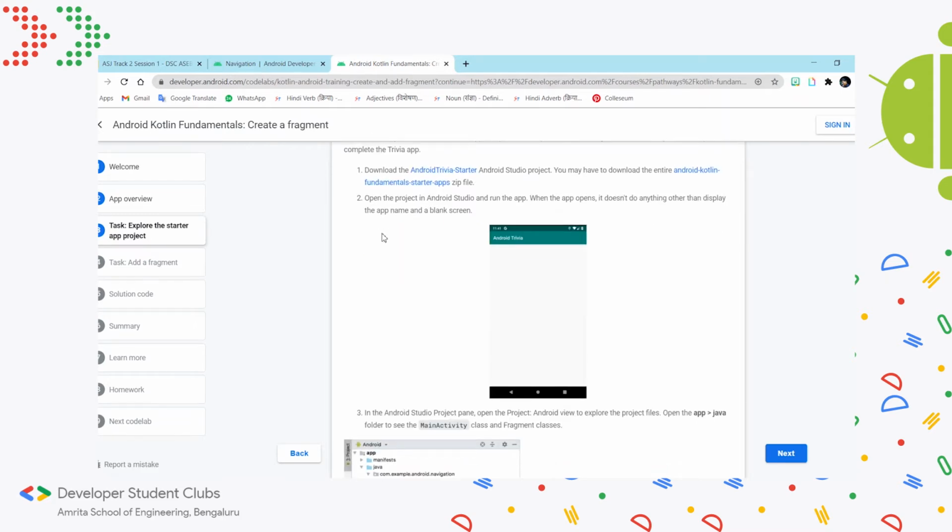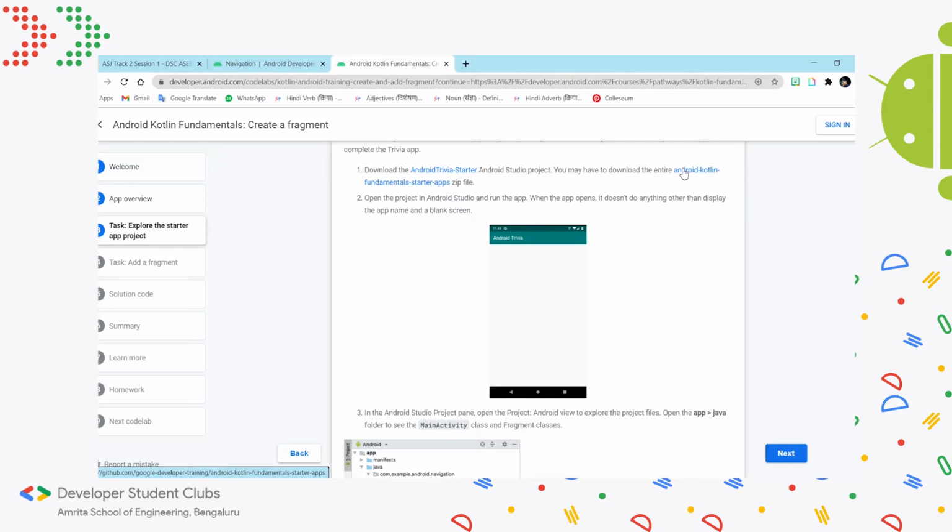Like I said, we will be working off a starter code. This can be found on GitHub through this link. You can download either only this, or the entire Kotlin fundamentals starter apps. For all the next 6 pathways, we'll be working off starter apps, and each of the starter apps can be found in the GitHub repository linked under this hyperlink.